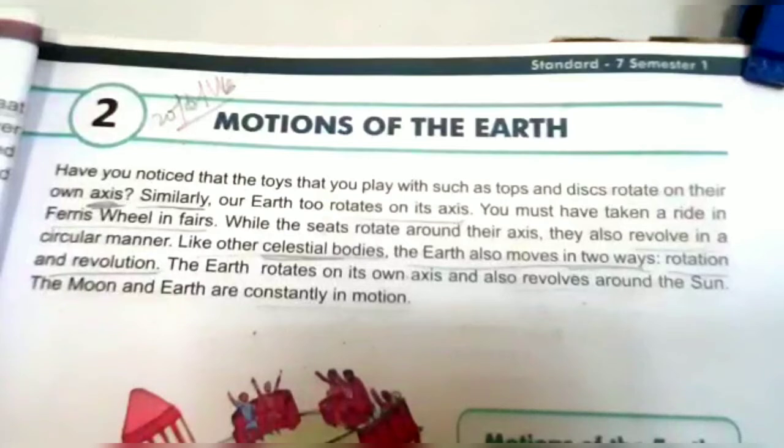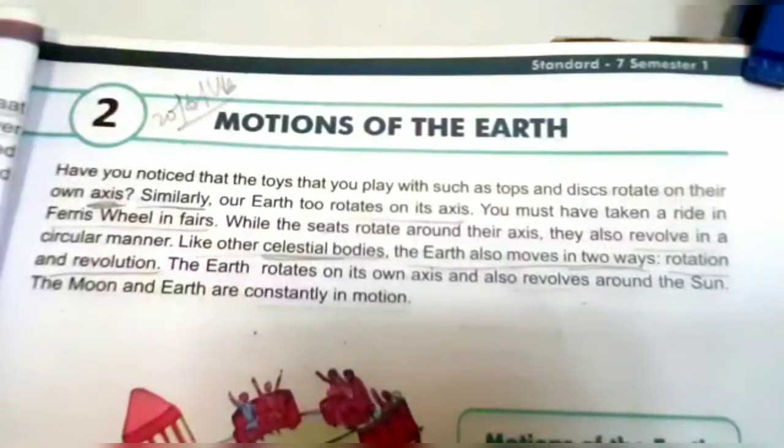Question number 6. Why does the distance between the earth and the sun not remain the same throughout the year? The answer is the earth moves continuously on a fixed imaginary path called orbit. This orbit of the earth is not round but elliptical, means oval. This is the reason why the distance between the earth and the sun does not remain the same throughout the year.